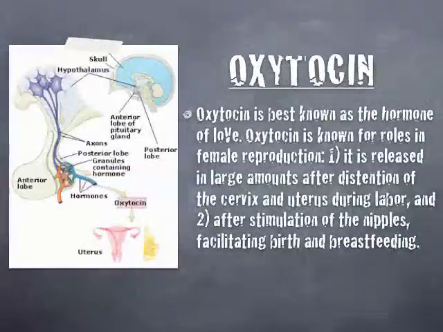Oxytocin. Oxytocin is best known as the hormone of love. Oxytocin is known for roles in female reproduction. One, it is released in large amounts after distension of the cervix and uterus during labor. And two, after stimulation of the nipples, facilitating birth and breastfeeding.